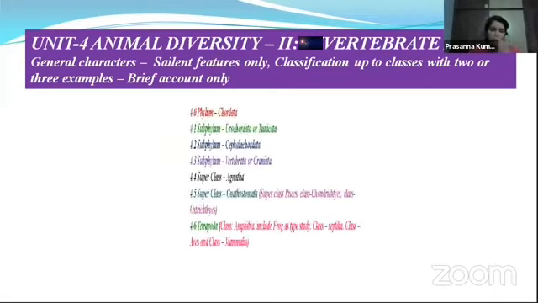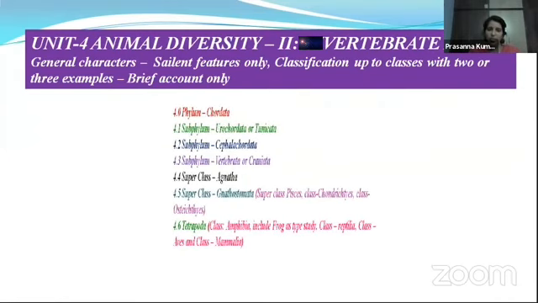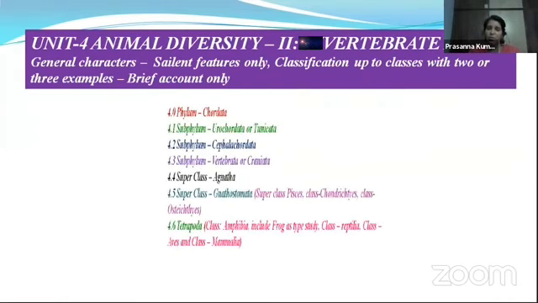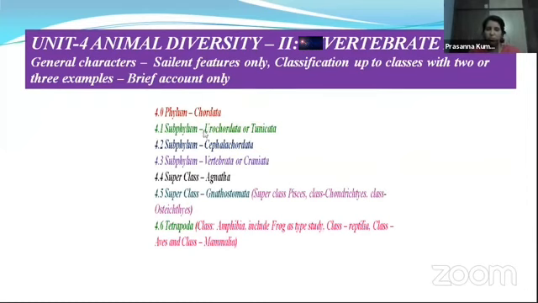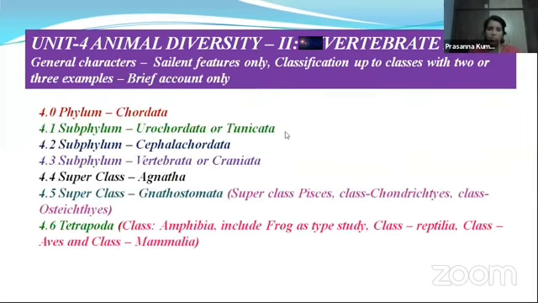Under this unit, we are going to discuss phylum Chordata, under this subphylum Urochordata or Tunicata, which is important for your IPE purpose, subphylum Cephalochordata, and subphylum Vertebrata or Craniata. Under this, superclass Agnatha and Gnathostomata. Gnathostomata includes fishes like Chondrichthyes and Osteichthyes, and then tetrapods. Tetrapods include amphibians, and you are going to study frog as a type study in this.